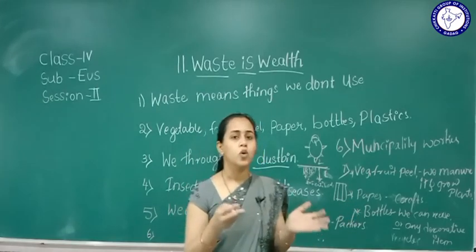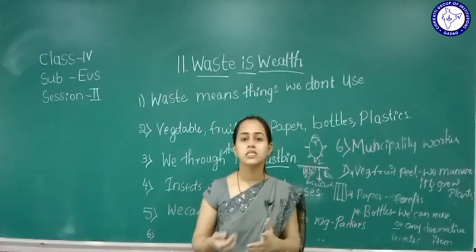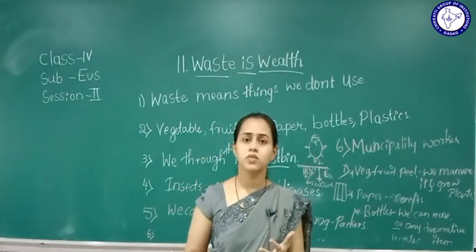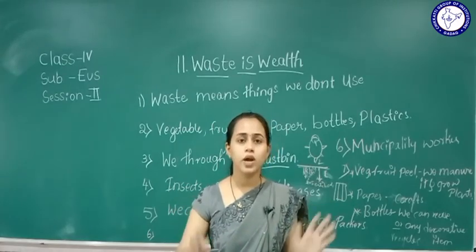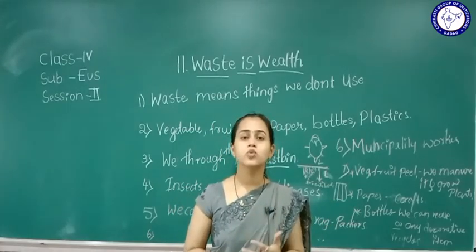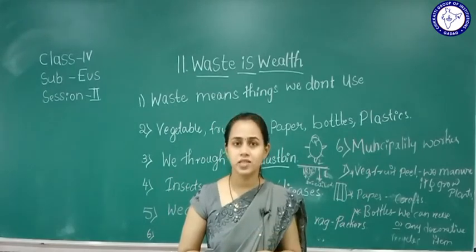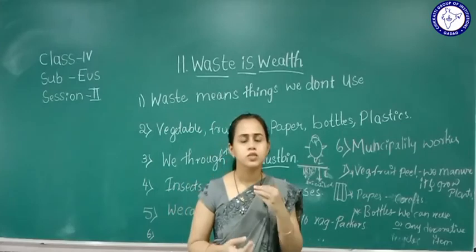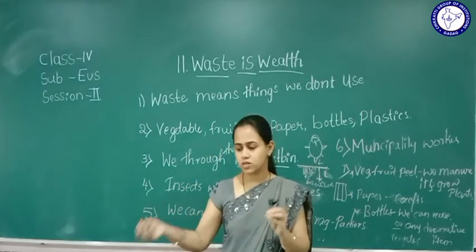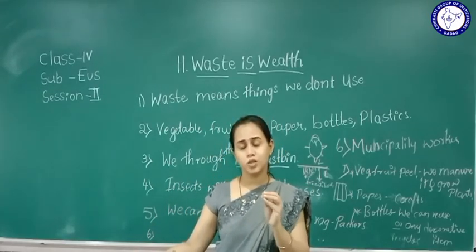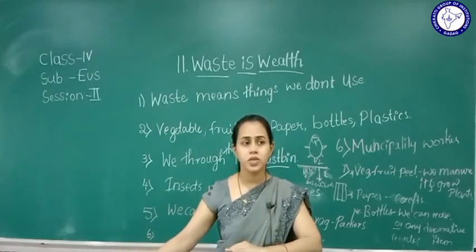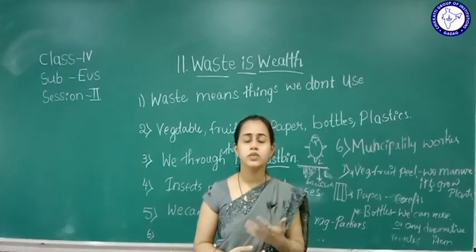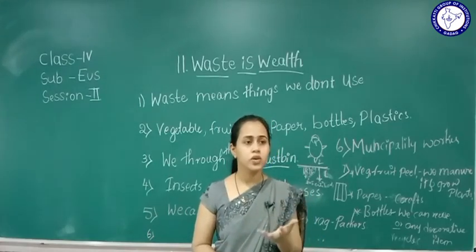With the water flow, the insects will cause diseases. So we try to keep our environment, our surroundings clean, and then only we are healthier. So from now, what small things can we do? We can throw the waste into the dustbin, we can recycle it, and we can decorate our house nicely.